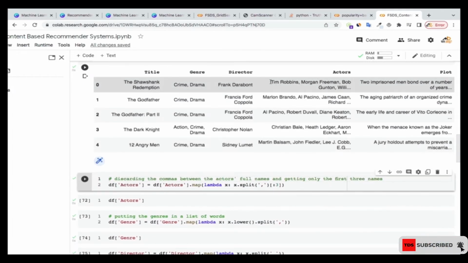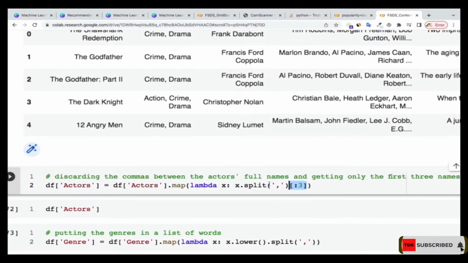For instance, there are a lot of actors over there, but I'm going to pick the top 3 actors. There's nothing wrong with picking all of them. I just wanted to make this code run as fast as possible, so that I will not extend this video, but the understanding is just the same thing.